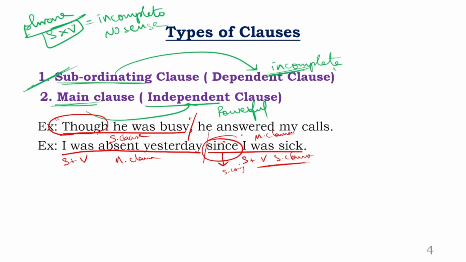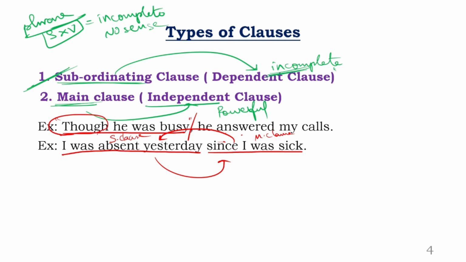And the logic is, you can reverse both of these clauses. You can reverse both of these clauses without even changing a little bit of the meaning. You can reverse these two. Can you reverse that? Since I was sick, I was absent yesterday.